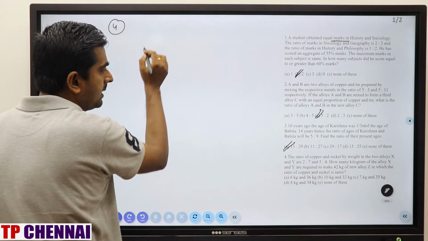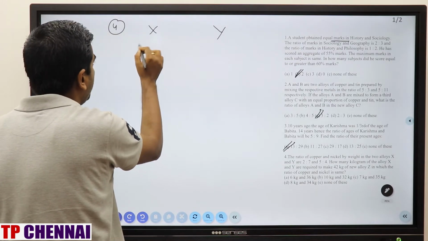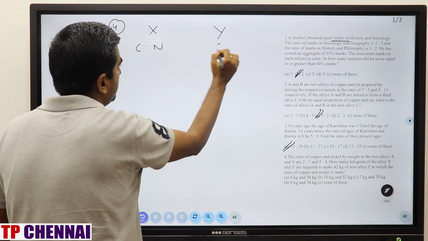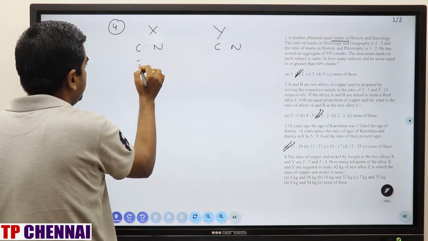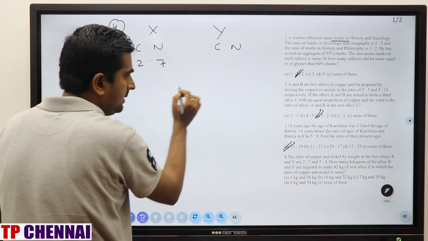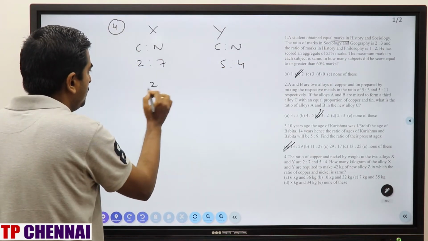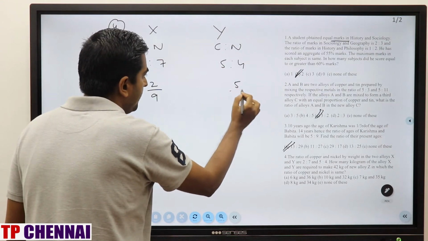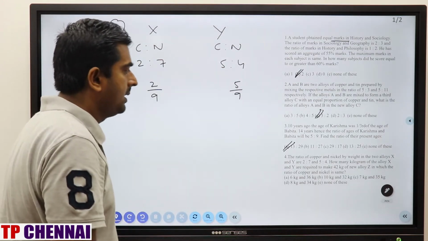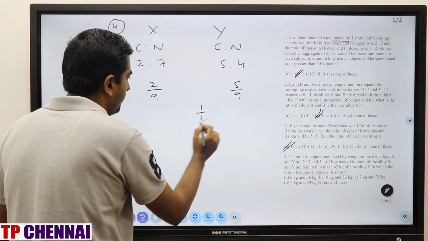So copper and nickel. X and Y, two alloys are there in that ratio of copper and nickel. Here also copper and nickel. First alloy it is 2 is to 7 and this is nothing but 5 is to 4. So here this is 2, I am considering copper again, and here it is copper 5 by 9. Ratio of copper and nickel should be same. So copper part is 1 by 2.